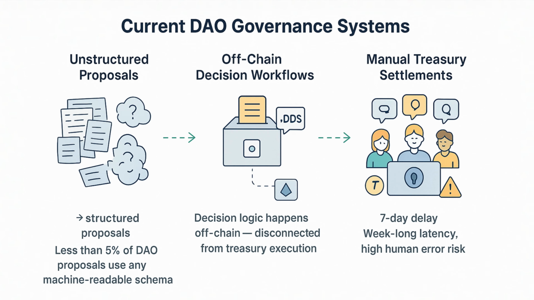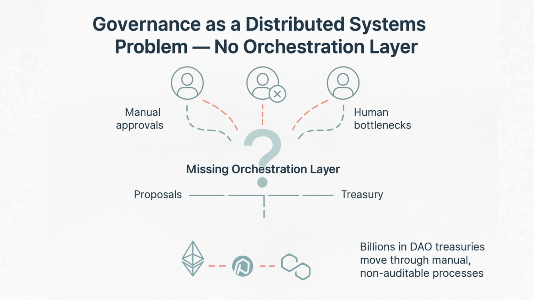First, proposals are unstructured, text-only posts that require human interpretation. Less than 5% of DAO proposals today follow any machine-readable schema. Second, decision workflows exist entirely off-chain, on platforms like Snapshot or Discourse, disconnected from treasury execution. Third, treasury settlements are manually coordinated through multi-sig wallets and chat approvals, creating week-long latency and high risk of human error. The result, billions in DAO treasuries move through manual, non-auditable processes. Governance today is effectively a distributed systems problem, one with no orchestration layer.